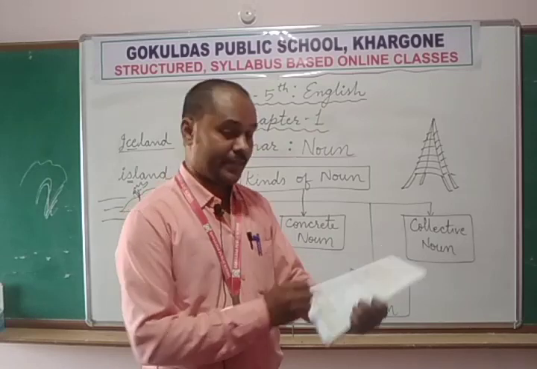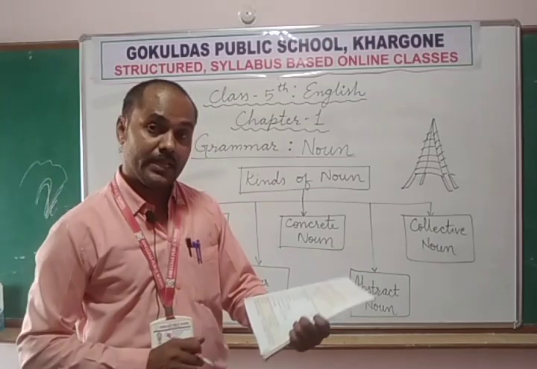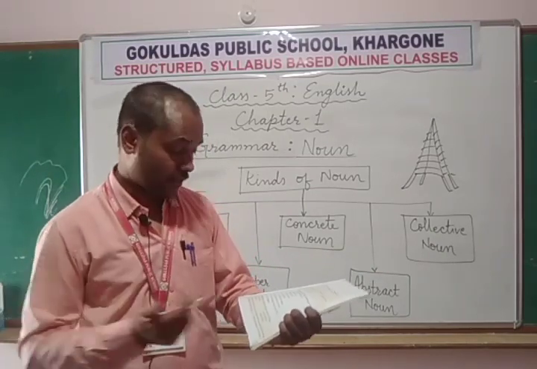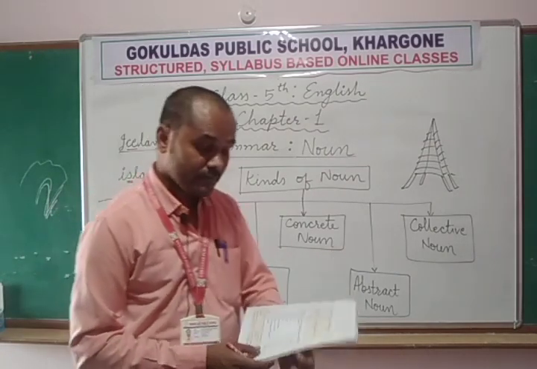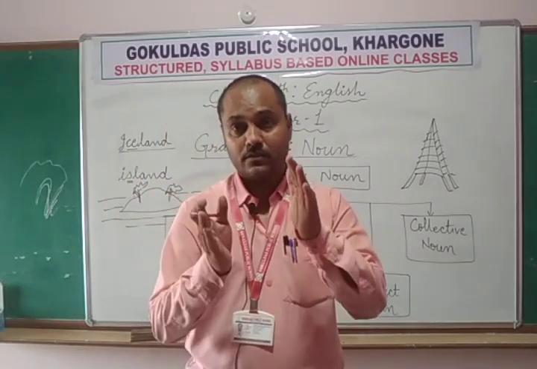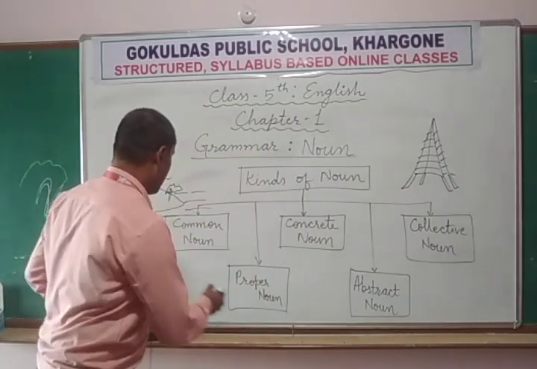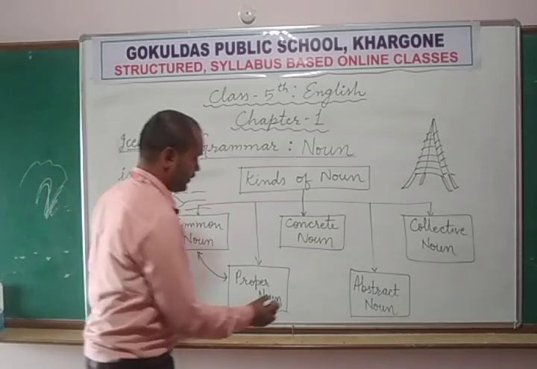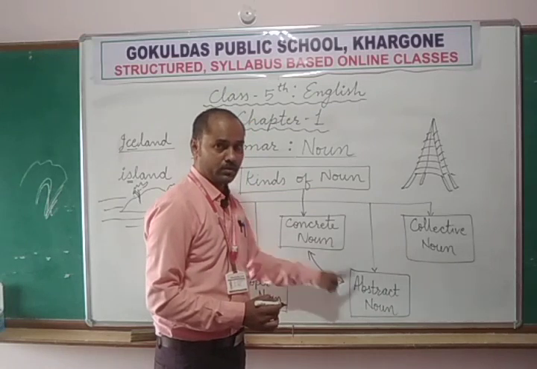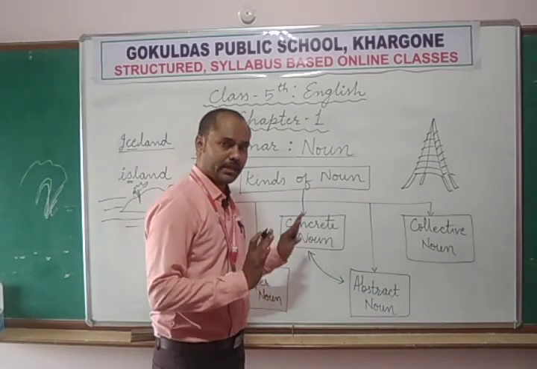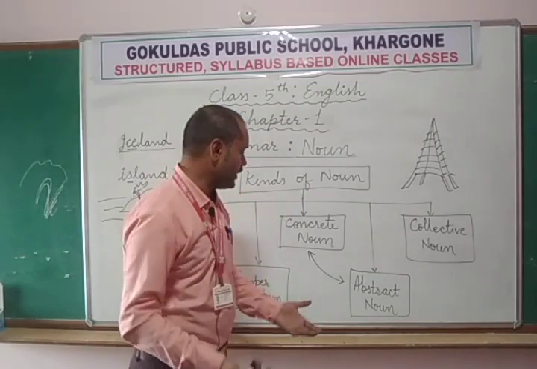Money can't buy happiness. Money is solid. Money we can touch. But happiness is only the emotion. The names of emotions are called abstract nouns. I am writing here abstract noun. Okay, so you need to differentiate between common noun and proper noun, and you need to differentiate between concrete noun and abstract noun. Concrete nouns are solid, they can be seen, they can be touched, but abstracts are the names of some emotions, some relations, some ideas, or some qualities of a person.